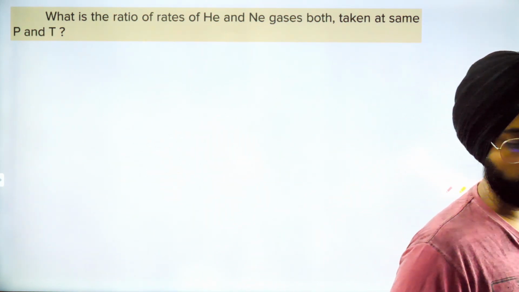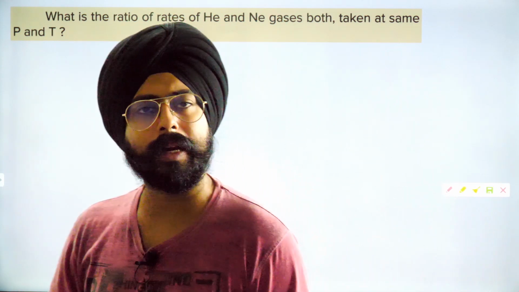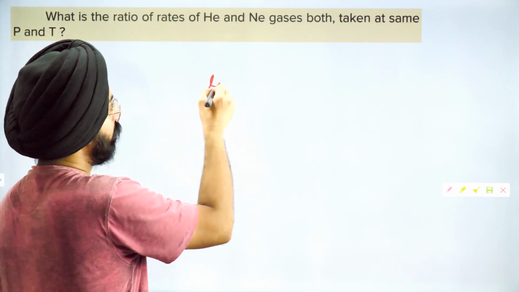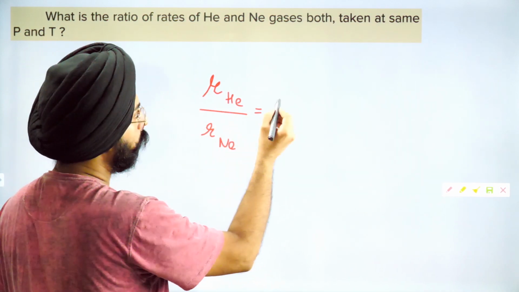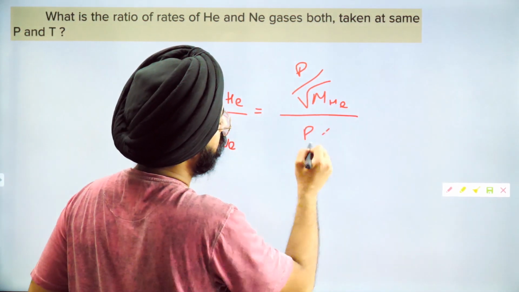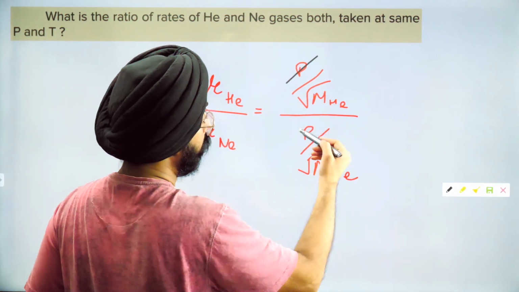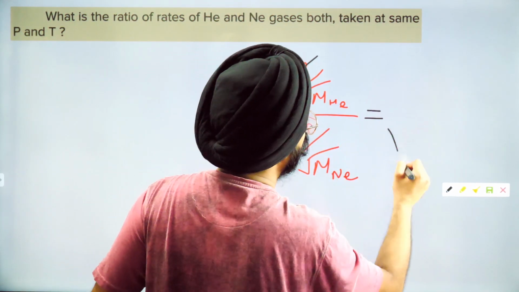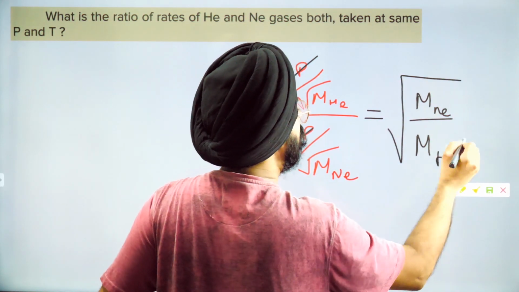You have to figure out the ratio of the rates of diffusion for these two gases. So, my dear friends, as simple as that, we have to take the ratio. Let's do R of helium upon R of neon. This will be equal to P by root M of helium divided by P by root M of neon. Very simple question. P cancels out because the pressure conditions are the same. So this will be root of mass of neon divided by mass of helium.